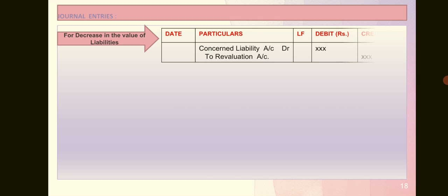Let us proceed with the journal entries. If the value of liability is decreased, the journal entry goes like this: concerned liability account debited to revaluation account. Because liability is decreased, it's a profit for us. If the debt we owe outside has reduced, then it is a profit for us, isn't it? So we credit the revaluation account.